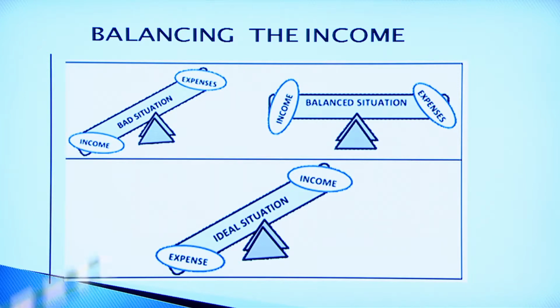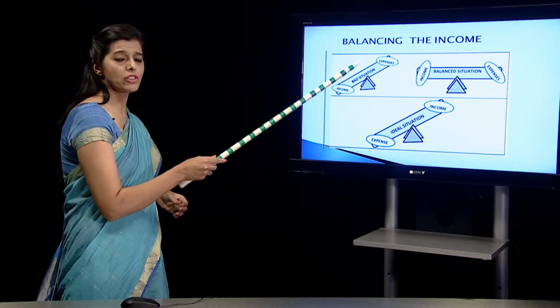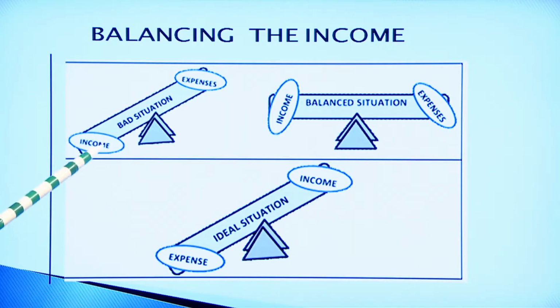So now we go on to how to balance the income, which is very important for managing the family income. As you can see in this situation, which is written as bad situation, this is an example of a seesaw. The expenses are very high and income is less. So the expenses will go up because the weights are heavy, and income is going to go down, and this is a very bad situation. If a family is in this situation, then the family suffers debt and they are too much under loan.